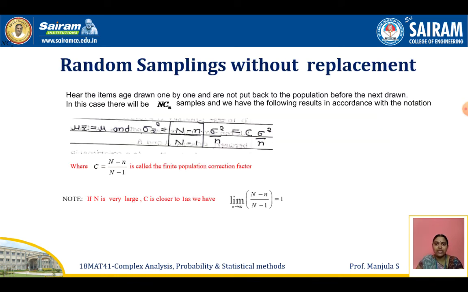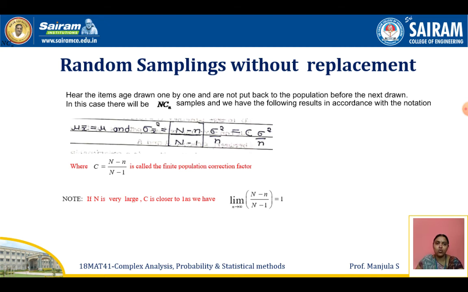Now we'll see random sampling without replacement. Without replacement means that once you have chosen an item, it is not replaced. Next, except that one, from the remaining items we can go on choosing, that is without replacement. Here the items are drawn one by one and are not put back into the population before the next draw.